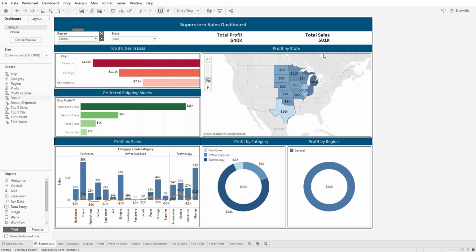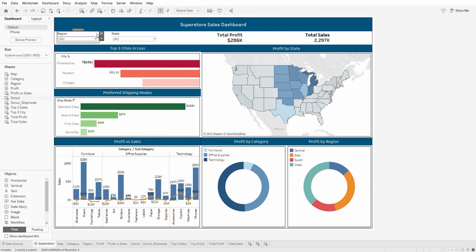The map is updated to show the states only in the central region, and the profit graph is updated to show profit for the central region alone. I'll now reset the filter.